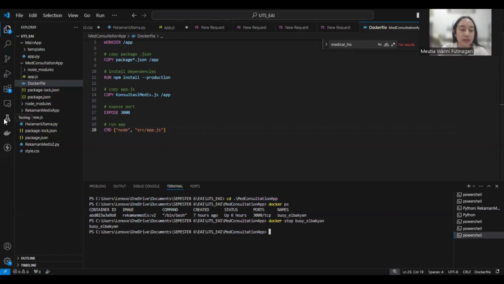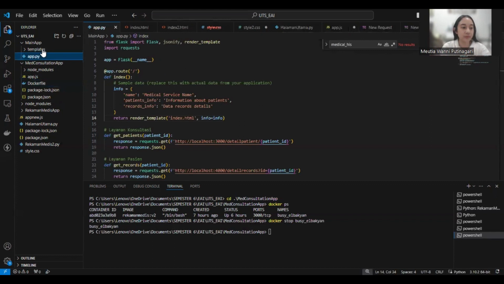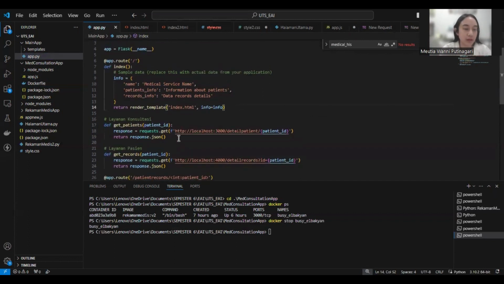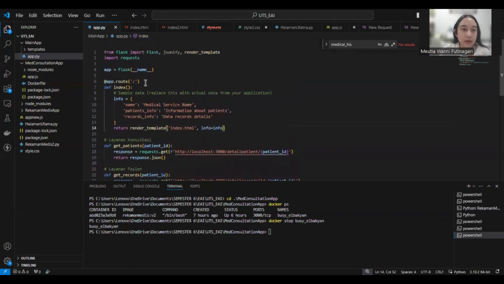For the final application, we name it the main app. There is app.py using Python as the programming language. The function used in the main app is to obtain the patient data and also the patient's records. As you can see here, we import Flask, jsonify and render_template, and we also import requests.